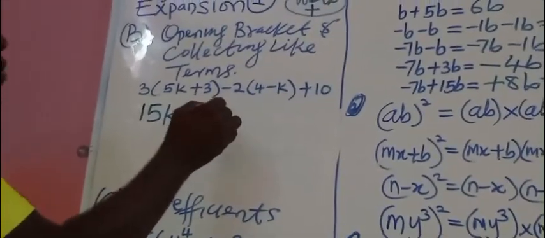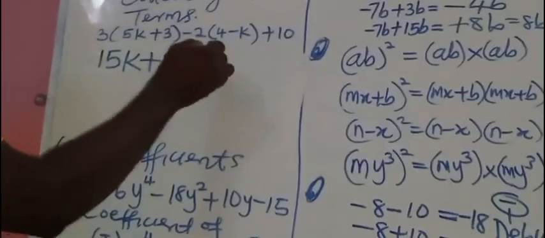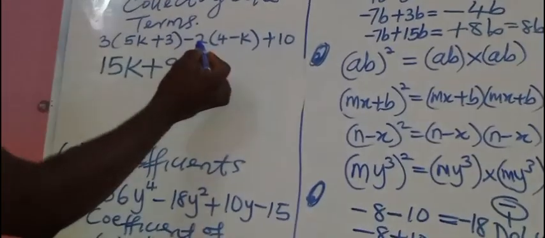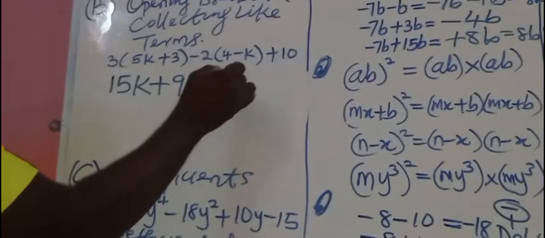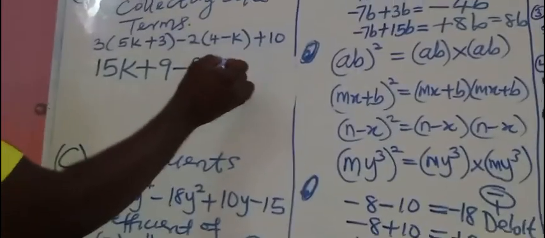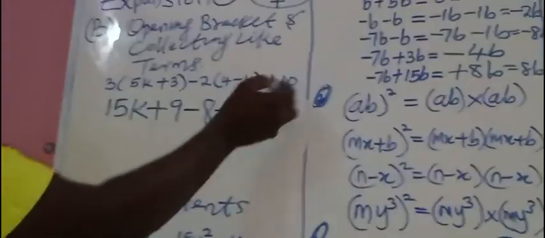And this bracket means times. If you want to remove it, what is minus times plus? You know it's minus. So then what is 2 times 4? 8. Then look at this: minus 2 times minus k. What is minus times minus? Plus. What is 2 times k? 2k. Is that clear?